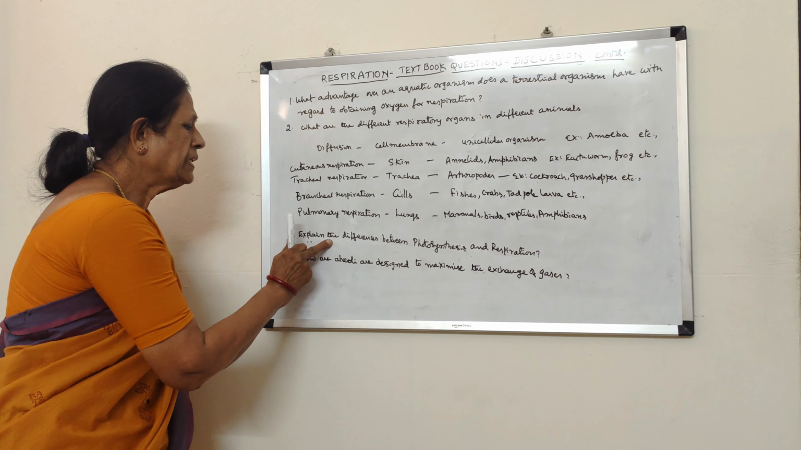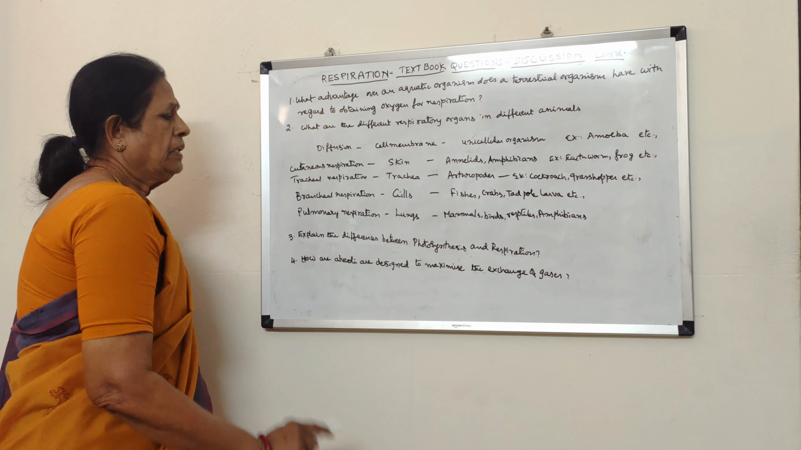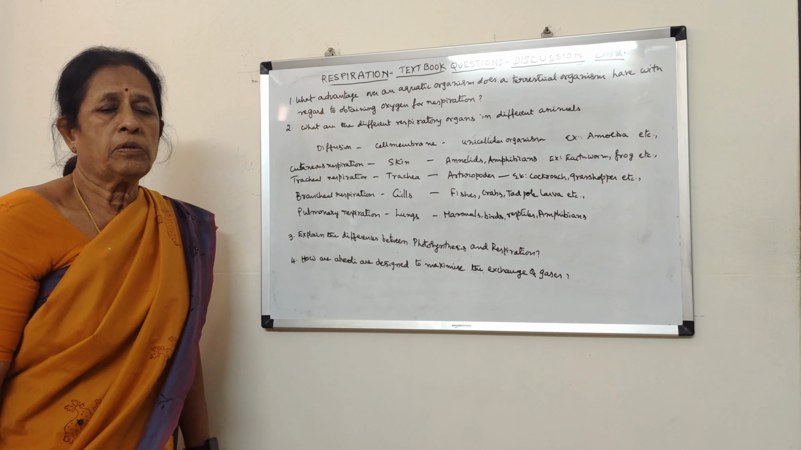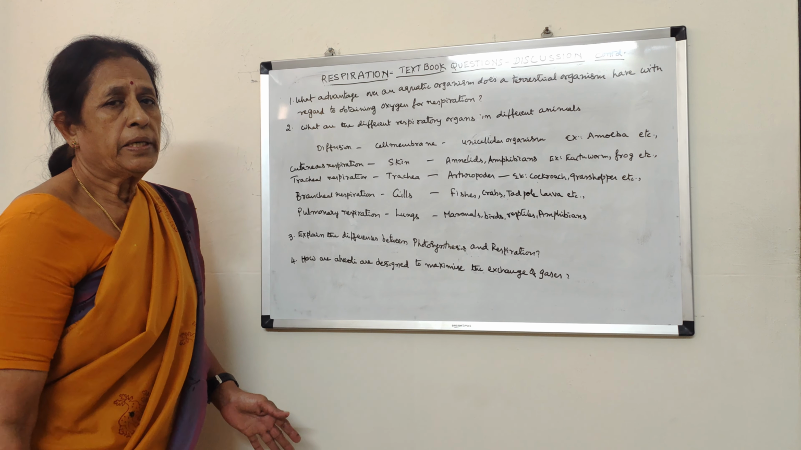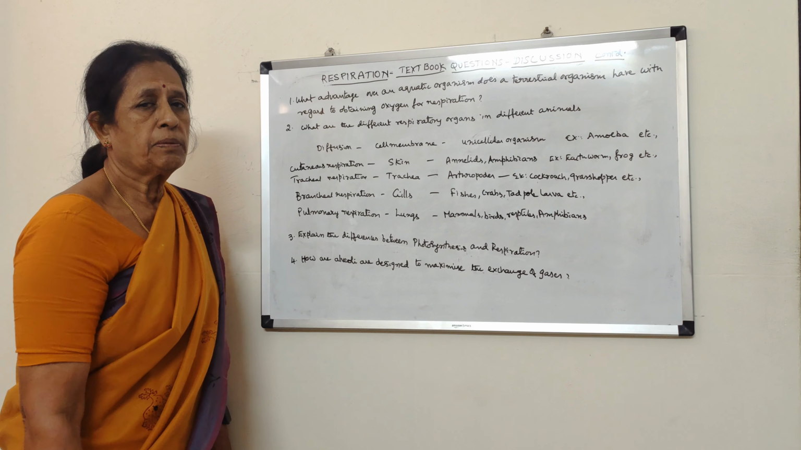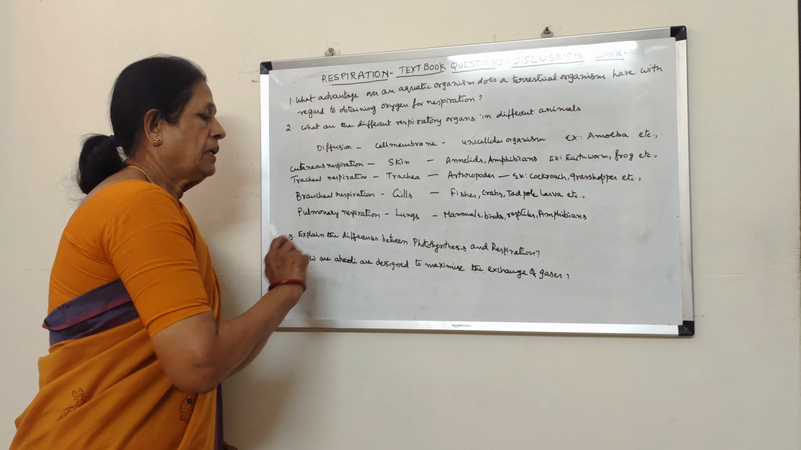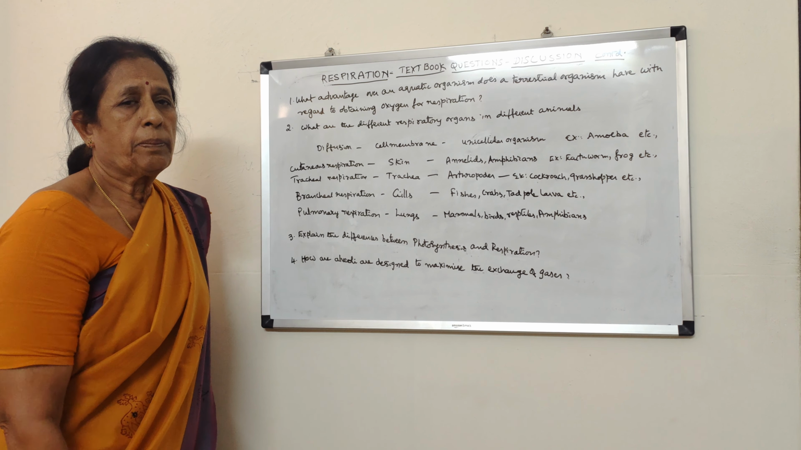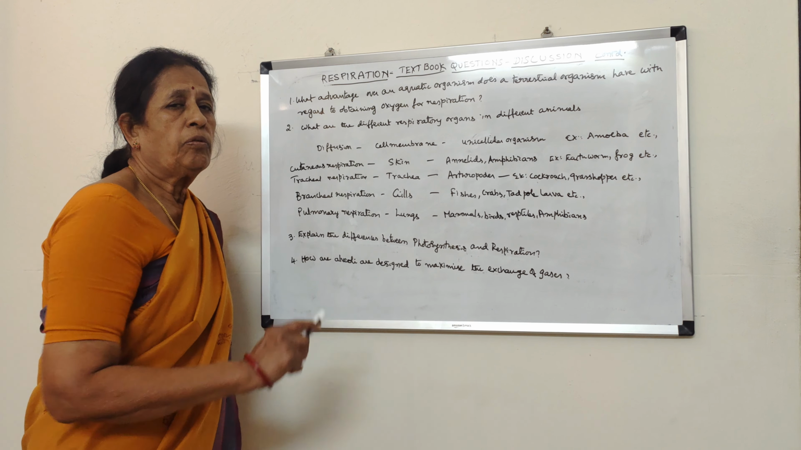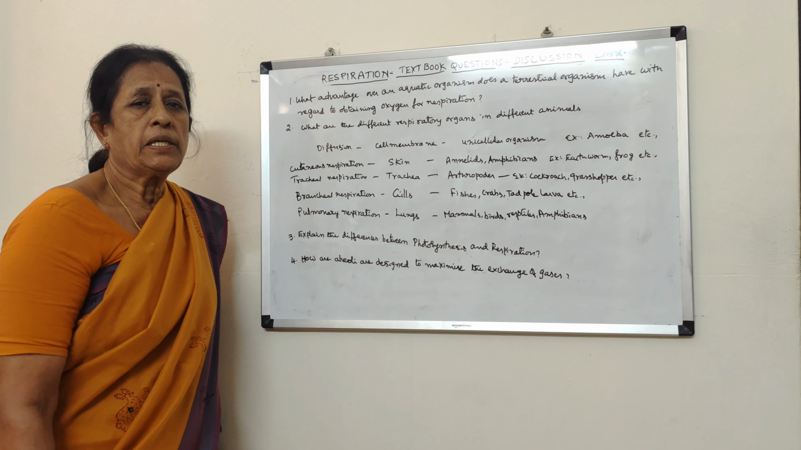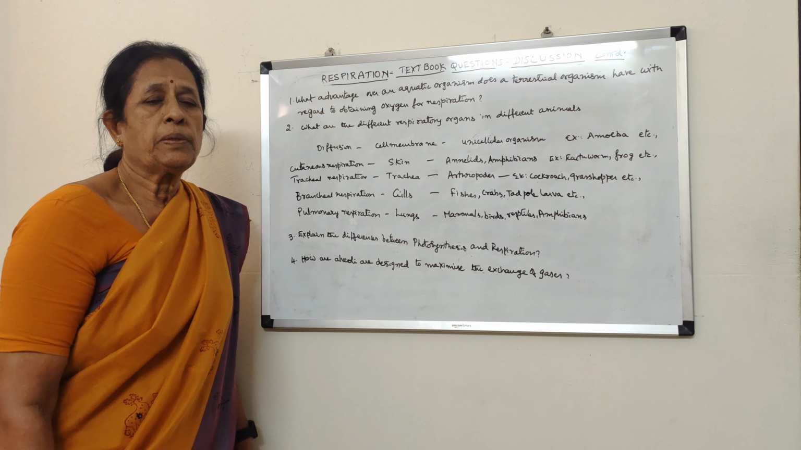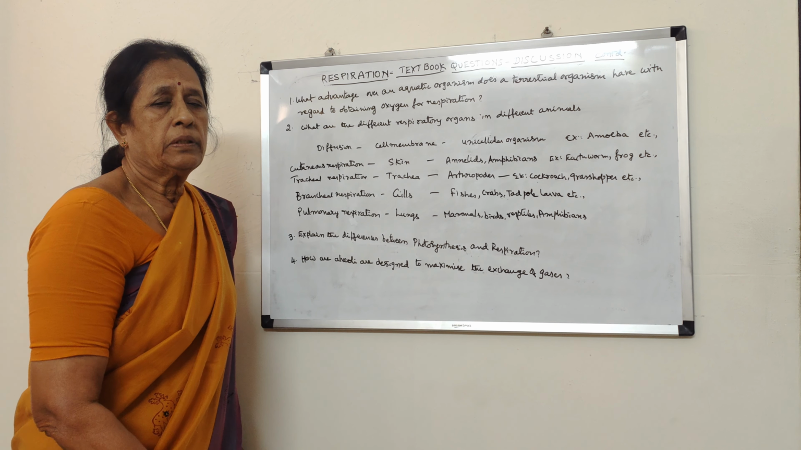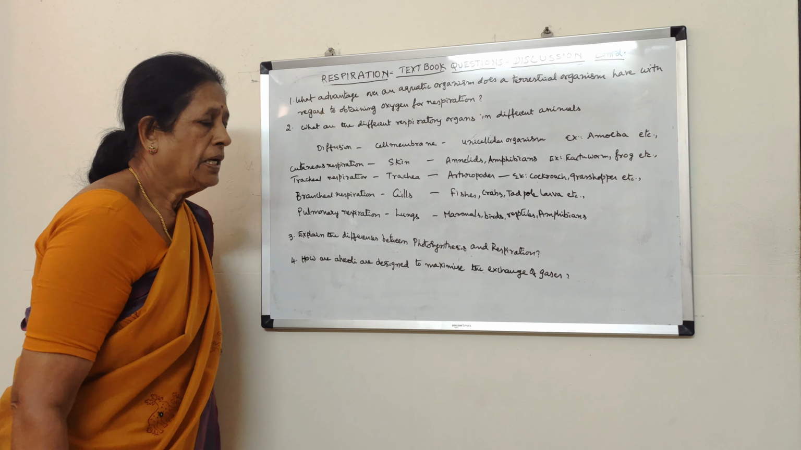Next, another important question is: explain the differences between photosynthesis and respiration. We have already discussed the processes of photosynthesis and respiration, so now we are making the differences. What are the main differences? First of all, photosynthesis is an anabolic process, a constructive reaction. Respiration is a catabolic process, that is a destructive reaction. In photosynthesis, solar energy gets converted into chemical energy, and in respiration, chemical energy gets converted into potential energy to perform various activities.